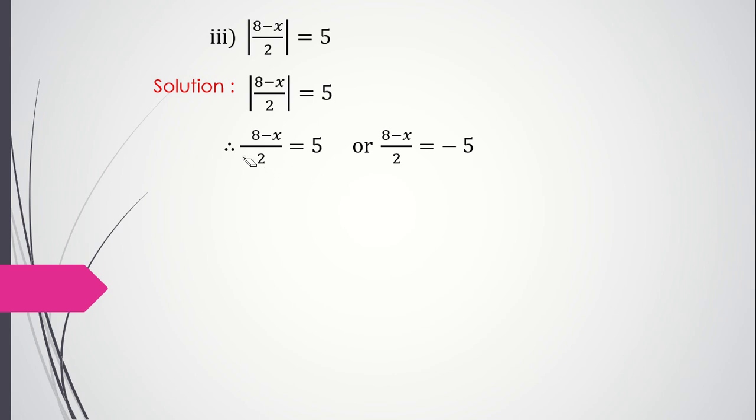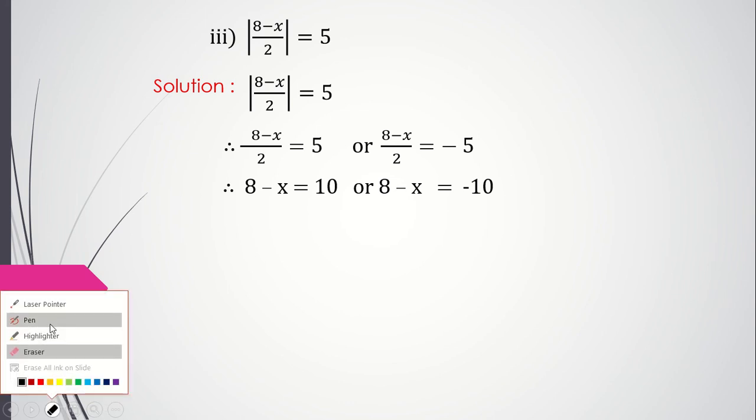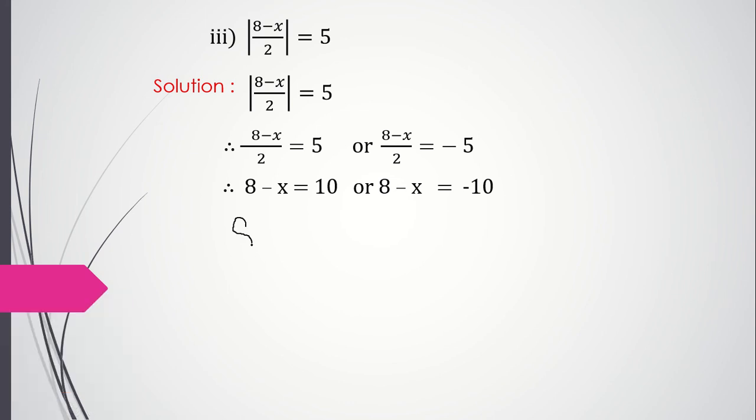Okay, now this 2 is dividing here. 2 will go that side and will become multiplied. This 2 is also dividing, it will go that side, it will become multiplied. So I get 8 minus x is equal to 10, or 8 minus x is equal to minus 10. Now minus x can go that side, or 8 is taken that side, but you can do it either way. You can either take minus 8 that side, it will become 10 minus 8, or you take minus x that side, whichever way. I'll just show you one way.